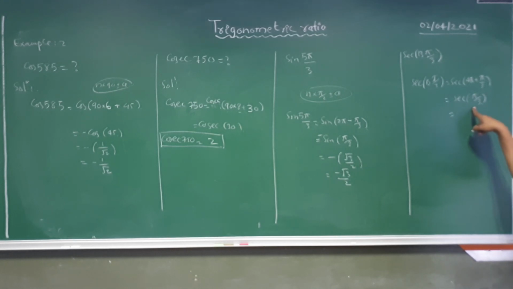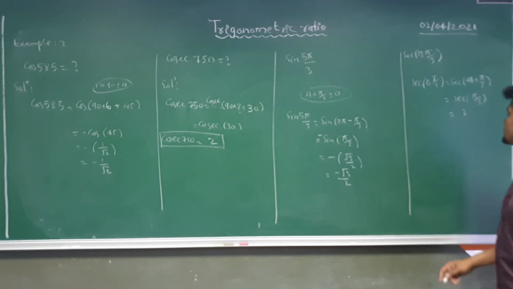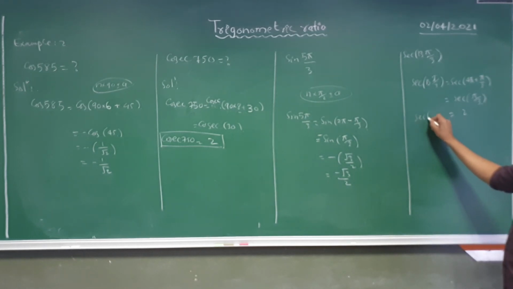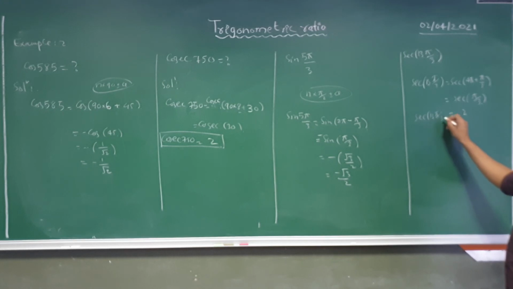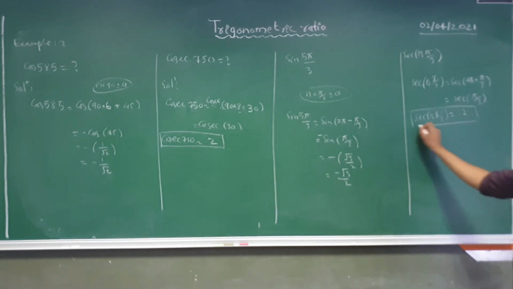So I know cos 60 is nothing but 1 by 2. So the answer will be 2. Okay, so sec 13 pi by 3 is nothing but 2.